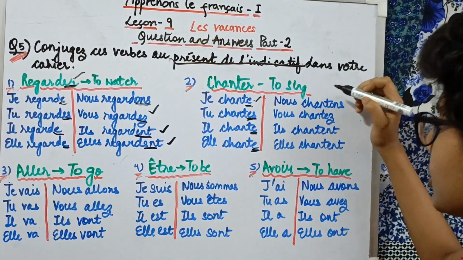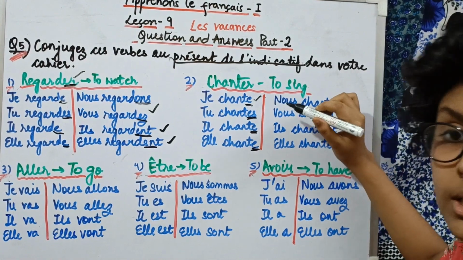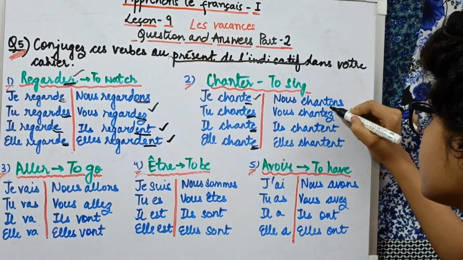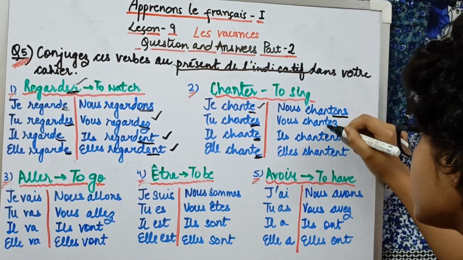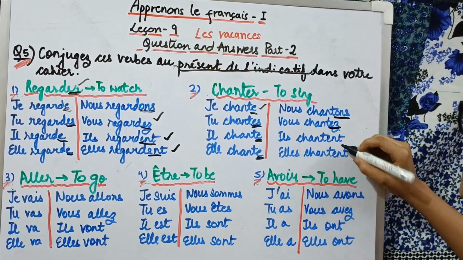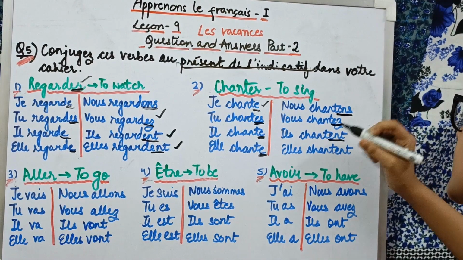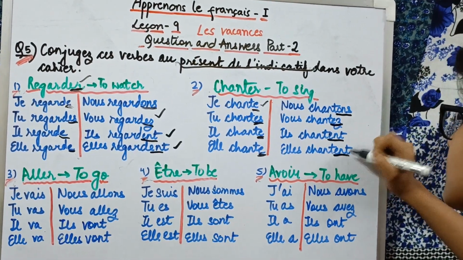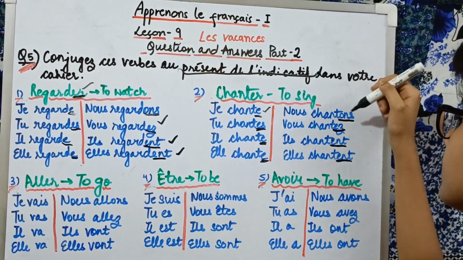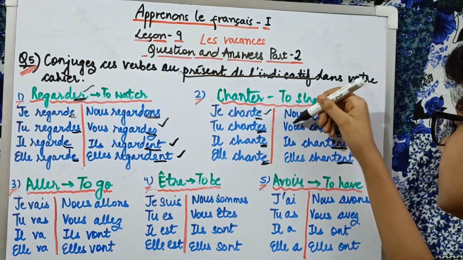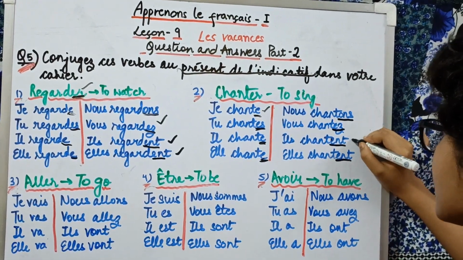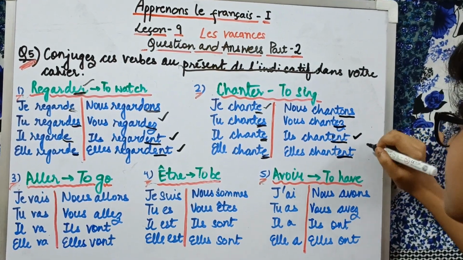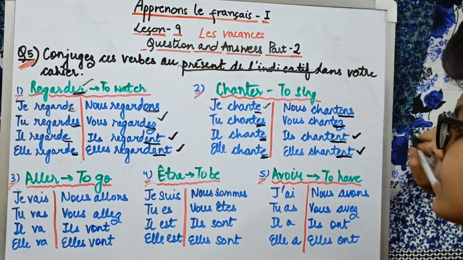Now here we have the plural form of the conjugation, that is nous chantons, ons here we have, vous chantez, ez here we have, ils chantent, ent here we have, and elles chantent, ent here we have. Nous chantons means we are singing, you are singing, they are singing, and they are singing. Just the difference is that the first one is for masculine and the second one is for feminine.